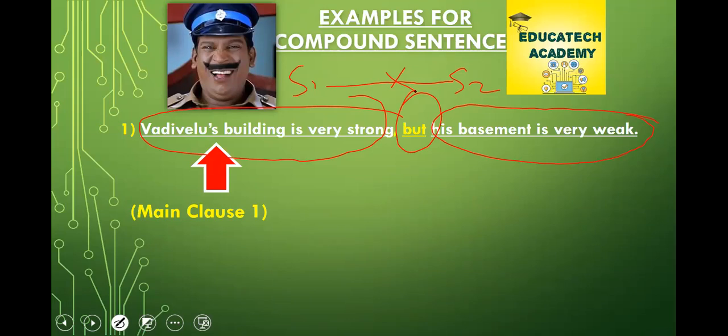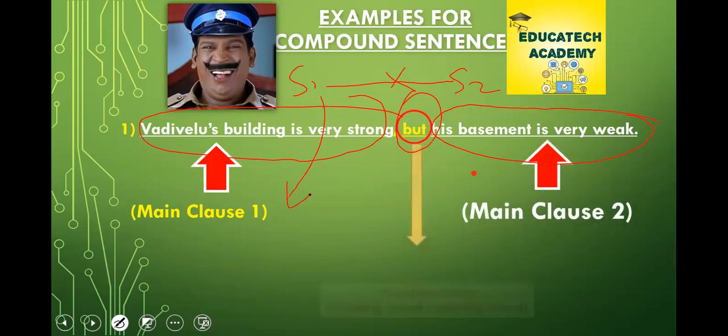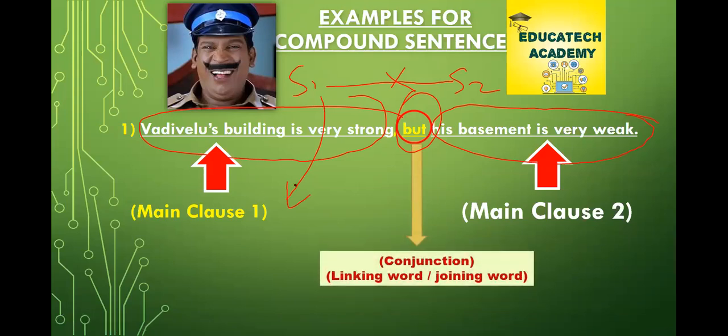So sentence 1 is called main clause 1. Now it is clear. Any sentence is called a main clause. Sentence 2 is called main clause 2. These two statements are connected with a conjunction. Conjunction is otherwise called a linking word or joining word.